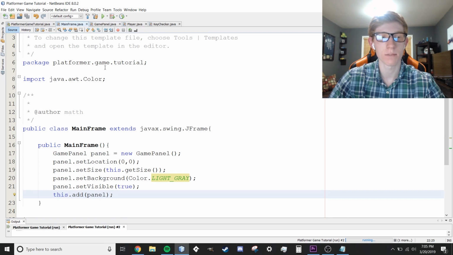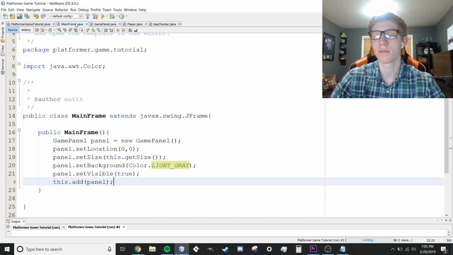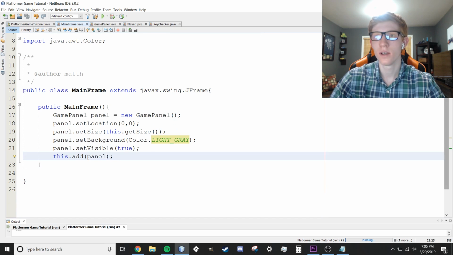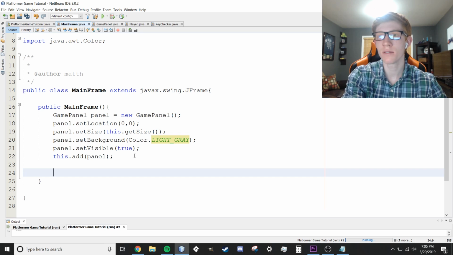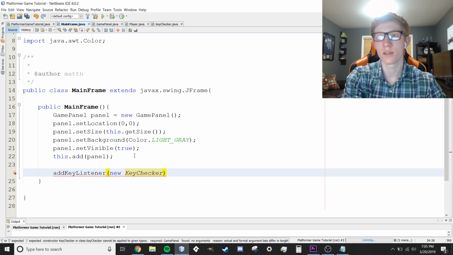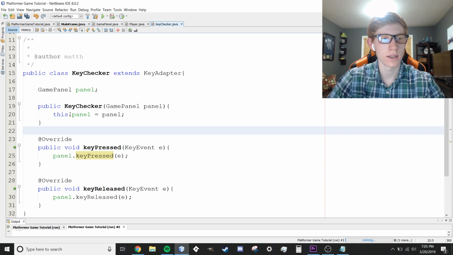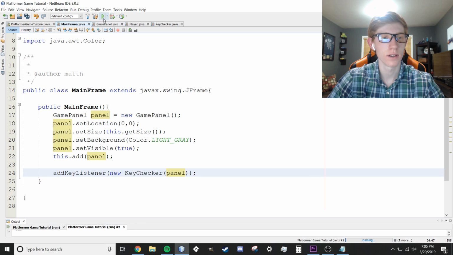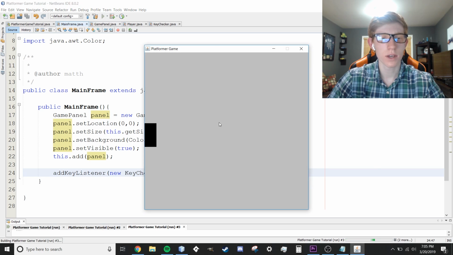The place we need to do that actually is back within our main frame class, right here. When we're creating the panel, there's one line of code that I left out, which is right up here. And beneath this .add panel, we're going to add a key listener to the panel. So we're going to say add key listener, new key checker, because our key checker was a key listener object. And then within there, we're going to say panel, because again, that's the panel that it's referencing back to within key checker. That is the this .panel equals panel right here. So we're going to add a key listener. Let's see if this works now. There we go. That's all we needed.